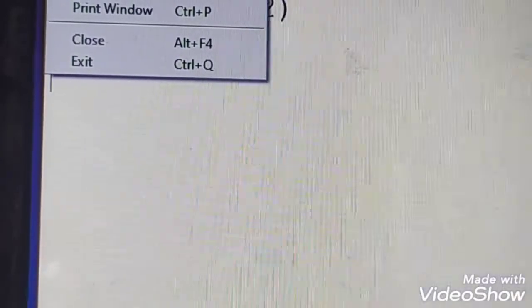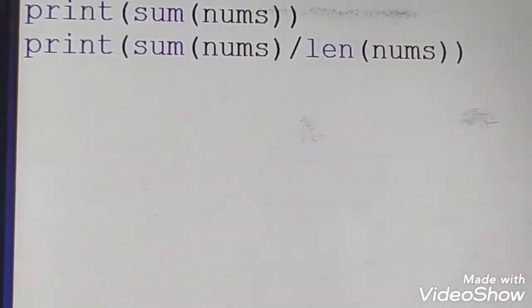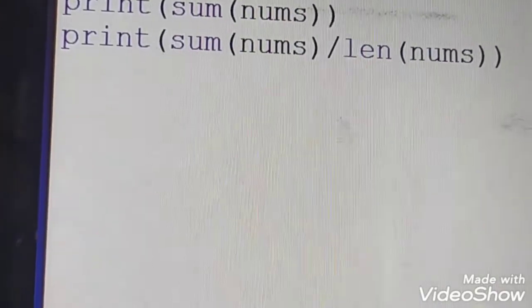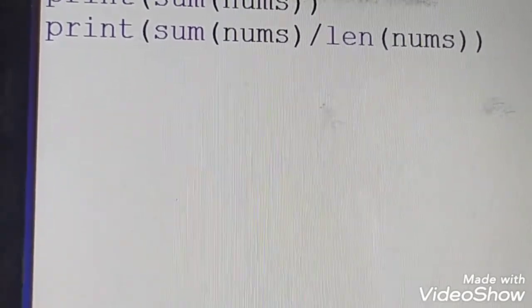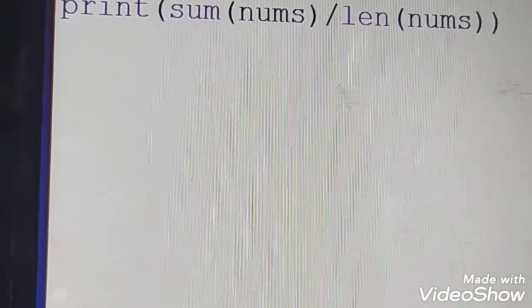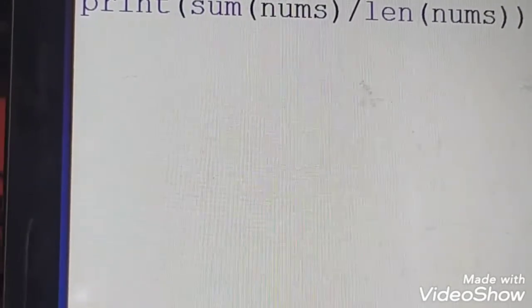Next example. As I told you, in a list you can use many inbuilt functions. Here I have created a list called nums, which is holding a set of numbers, and on this list I am going to use an inbuilt function called len, length, which gives the length of a list. Second, max; third, min; fourth, I am going to use sum; and fifth, I am going to do sum divided by length. These are all inbuilt functions. You need not worry about it.